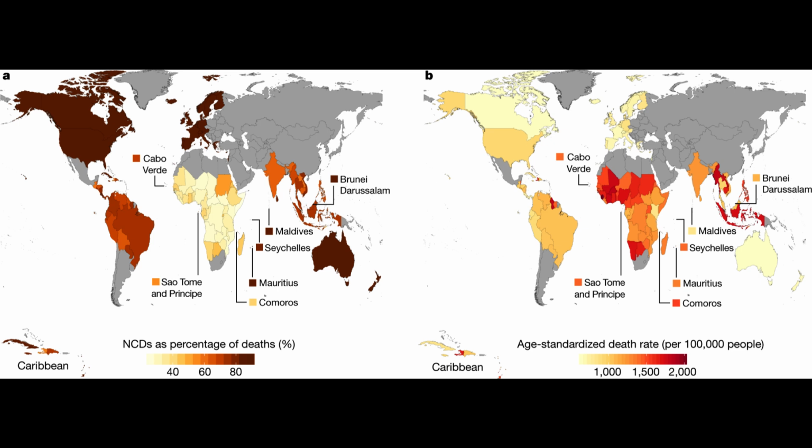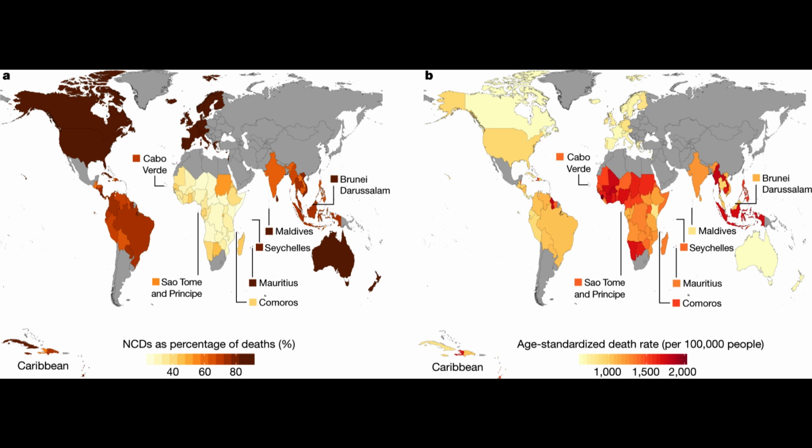For example, NCDs can impact agriculture by reducing the availability of labor, which can lead to decreased crop yields and food shortages. In the transportation sector, NCDs can increase the cost of transportation as individuals with NCDs may require special accommodations, such as wheelchair accessibility. In the education sector, NCDs can lead to increased absenteeism, which can affect academic performance and hinder economic growth.